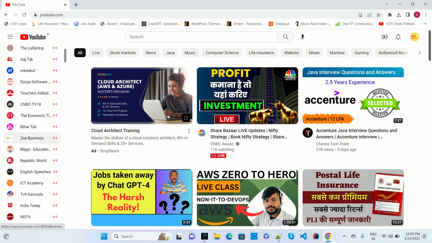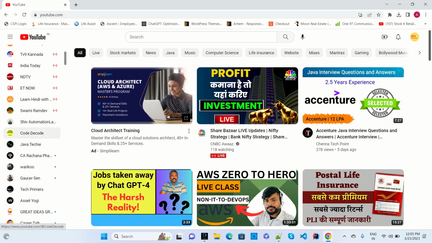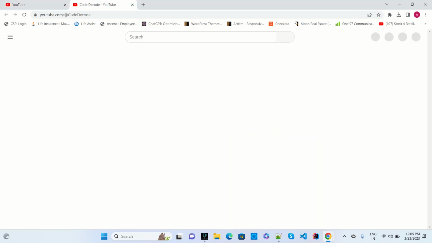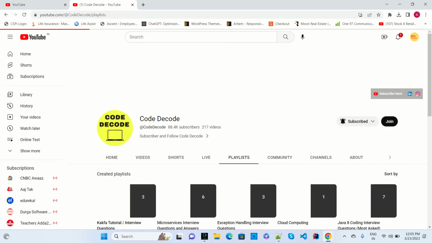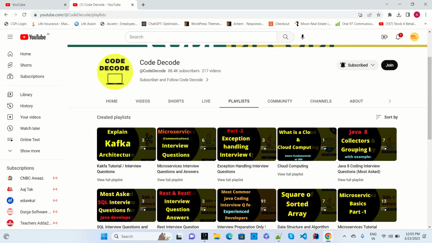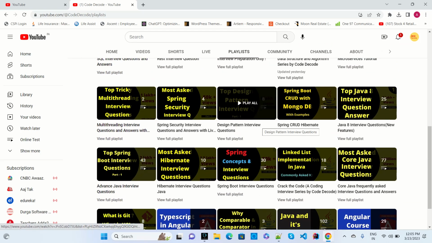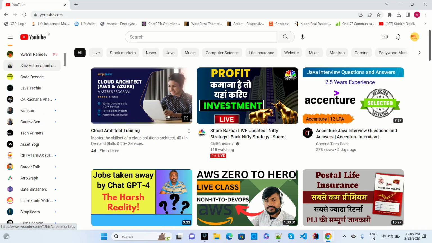Third, we have others like Code Decode. If you want to go for interview preparation, in that case you can go for Code Decode, which provides multiple things for preparing for any type of interview, like Microservices, Spring Boot, Kafka, others and all. So like that you can see all types of interview questions in Code Decode. Others, we can go for Java Techie.